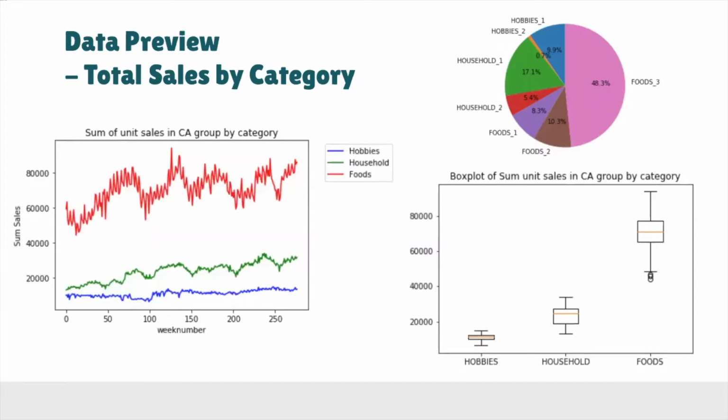Especially for the food items, we can see a pretty clear seasonal pattern over the course of 5 years. Looking at the red line on the line chart, there's some kind of pattern for the household items, but for hobbies, there isn't much fluctuation. Next, Lucy is going to talk about data merging and modeling.